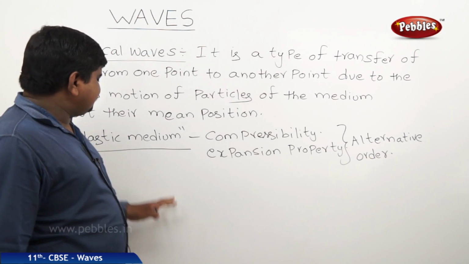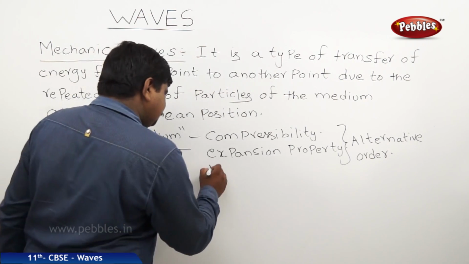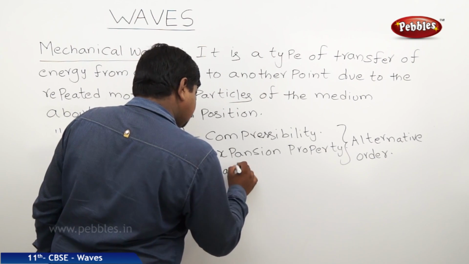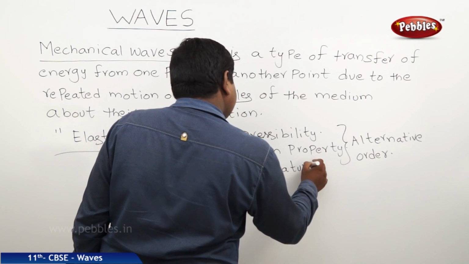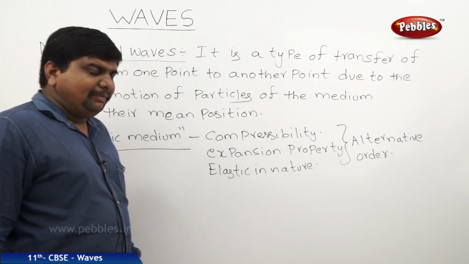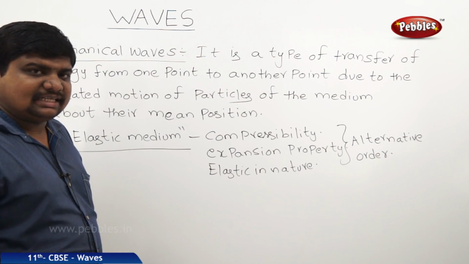So these are the characteristics of the elastic medium. So elastic in nature. If a medium possesses these types of characteristics, we can say that one is an elastic medium.